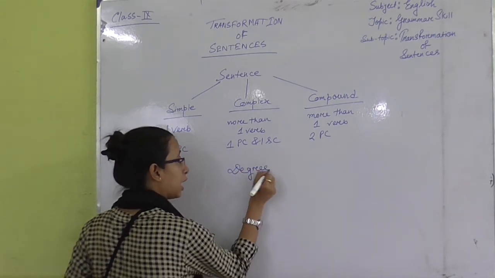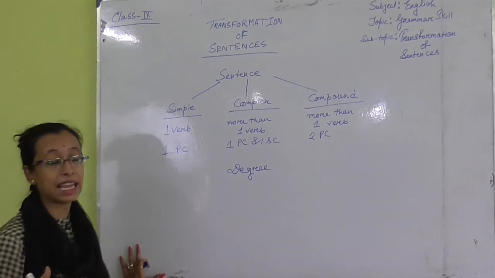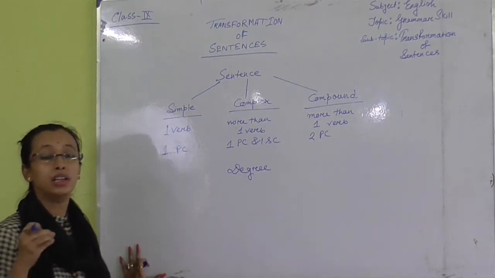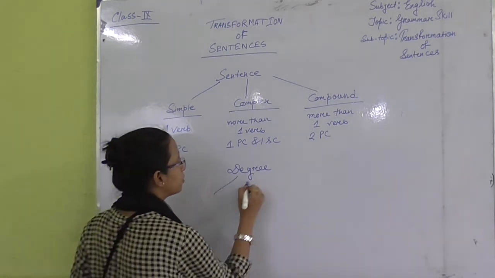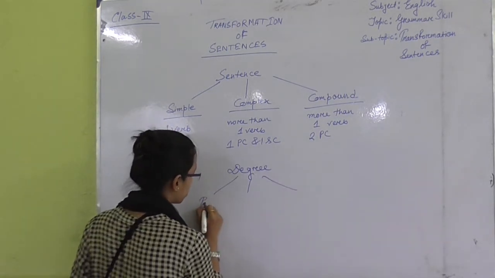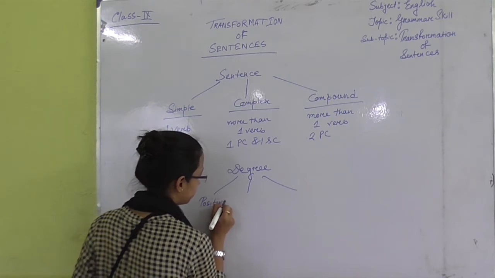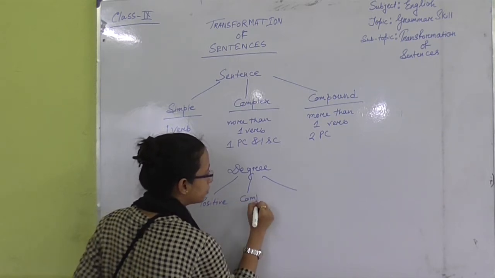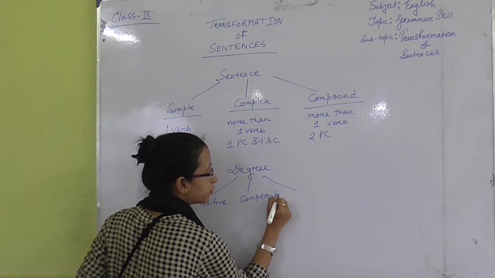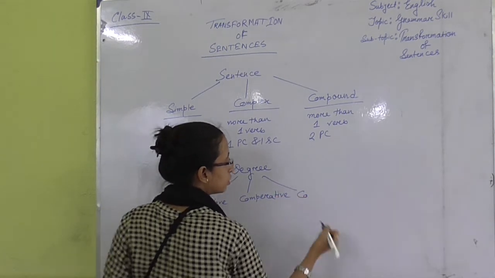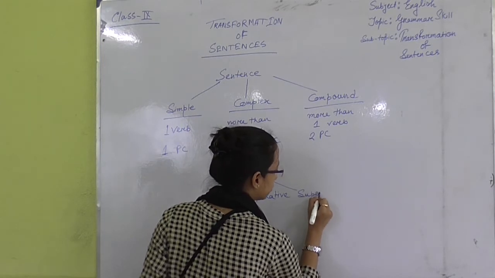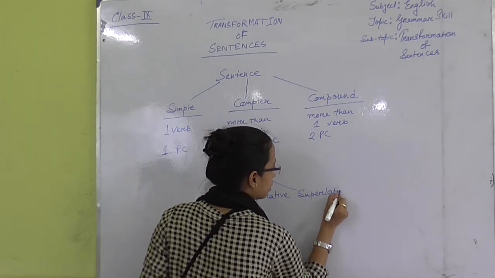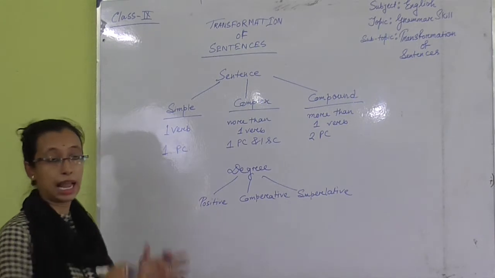I know that in class 8 you have already learned about degrees. How many degrees do we have? We have 3 degrees: positive degree, comparative degree, and superlative degree.